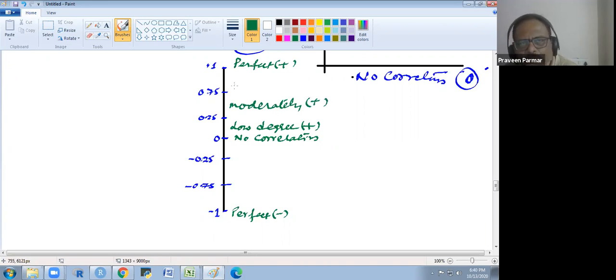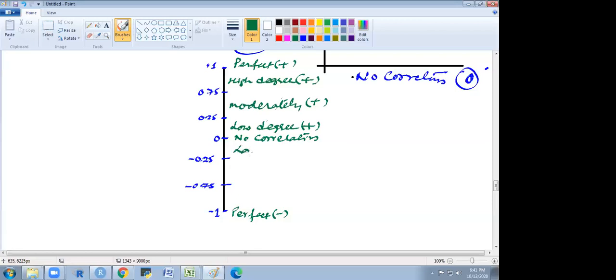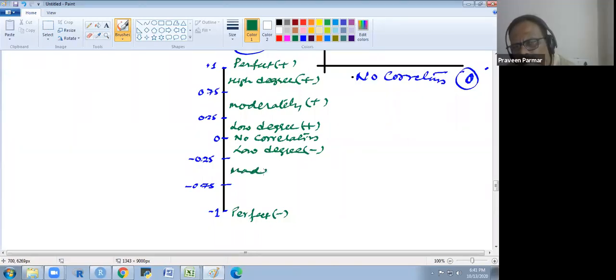And if it is between 0.75 and +1, then it is a high degree positive correlation. Similarly, on the downward side, here is the low degree negative, this is the moderately negative, and this is the high degree negative.